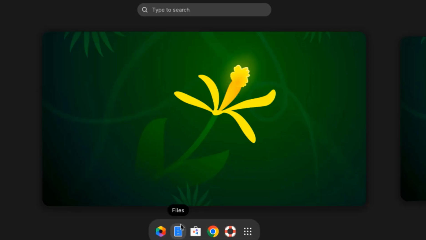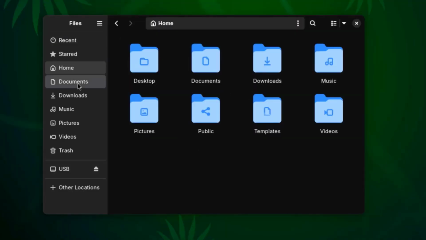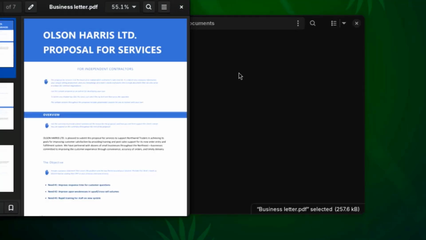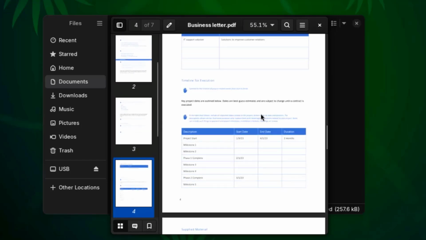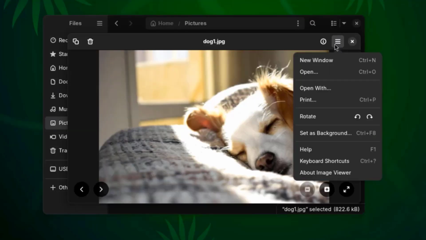So this is the Files app. This is a PDF document. There's downloads, music. This is pictures.